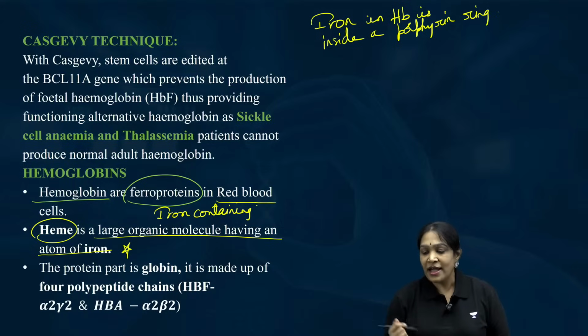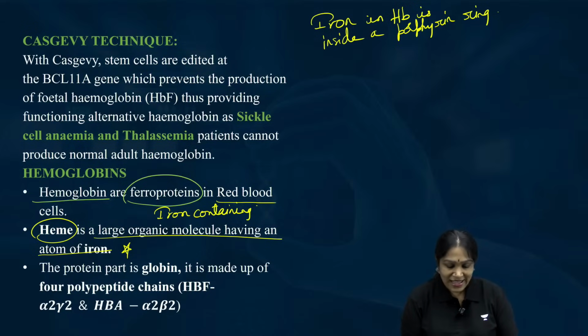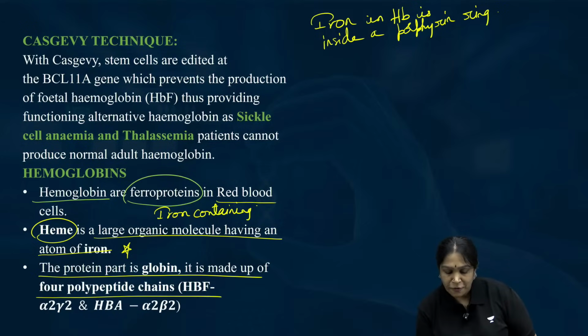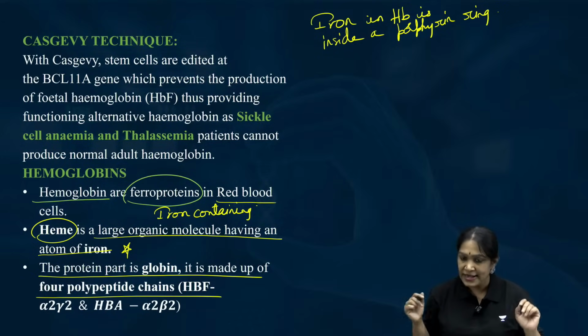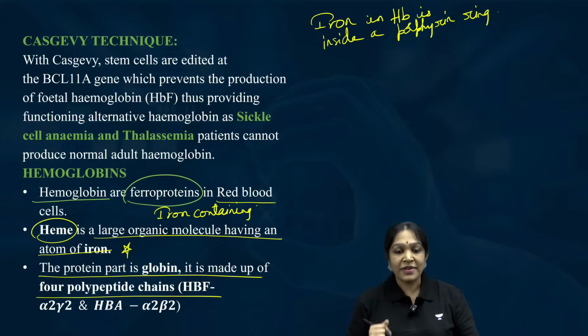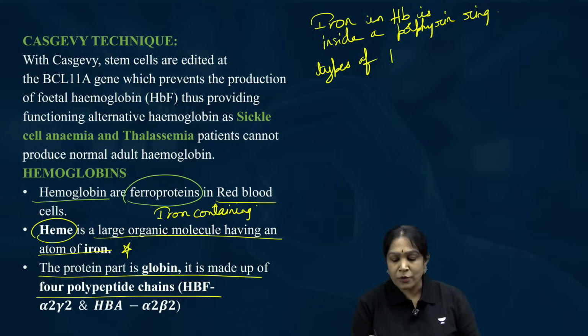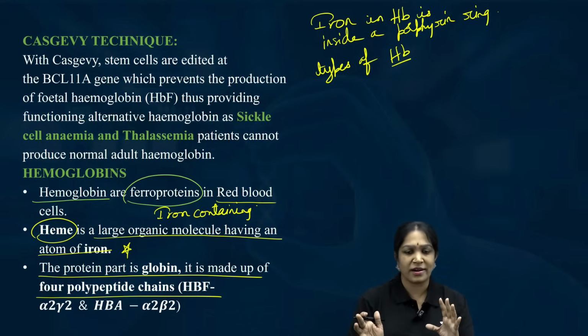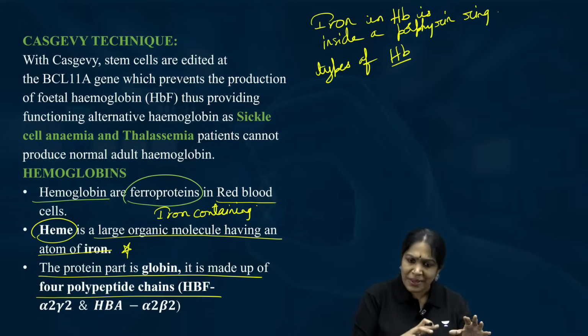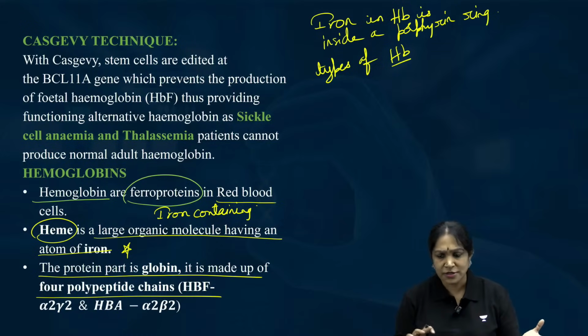Okay, and iron in the hemoglobin is inside the porphyrin ring. And heme is a large molecule having 1 atom of iron. And the protein part is made up of 4 polypeptide chains, right? Then next point, we have different types of hemoglobins. By the way, today's class is not pure static, not pure current affairs. Kind of a mix. You can assume basics, but some current affairs are also there in this.